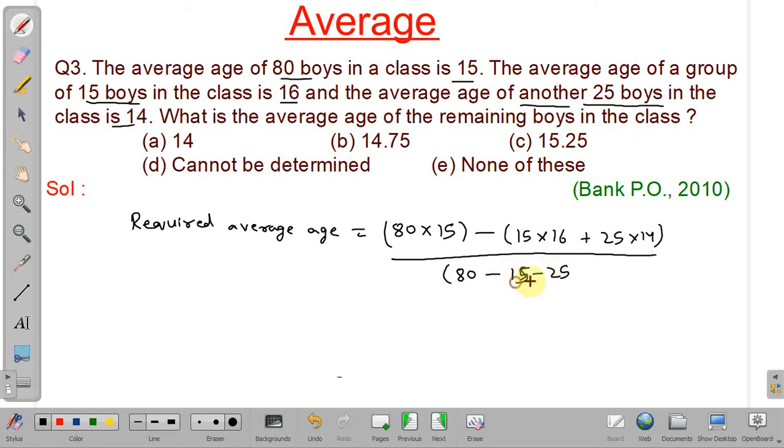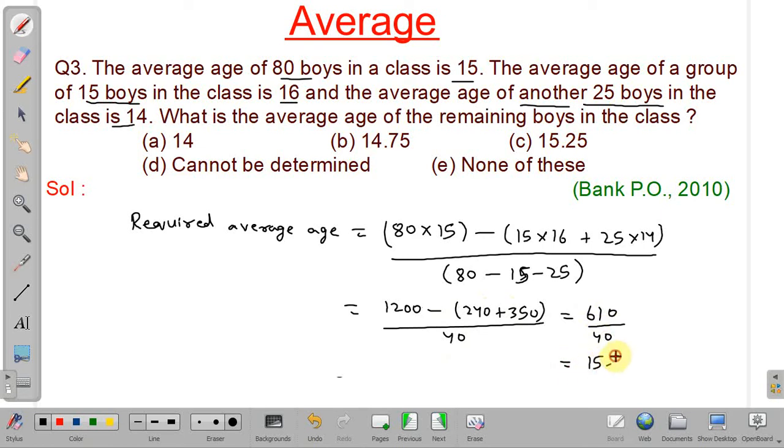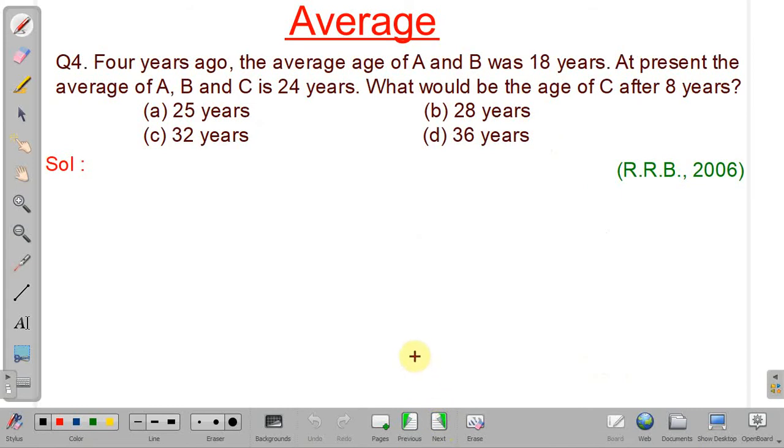Okay, so it will be equal to 40, and when we multiply, we will get 1200 minus 240 plus 350 divided by 40, and it will be equal to 610 divided by 40, which will be equal to 15.25. So our answer will be option number C. Okay, we will discuss the next problem.